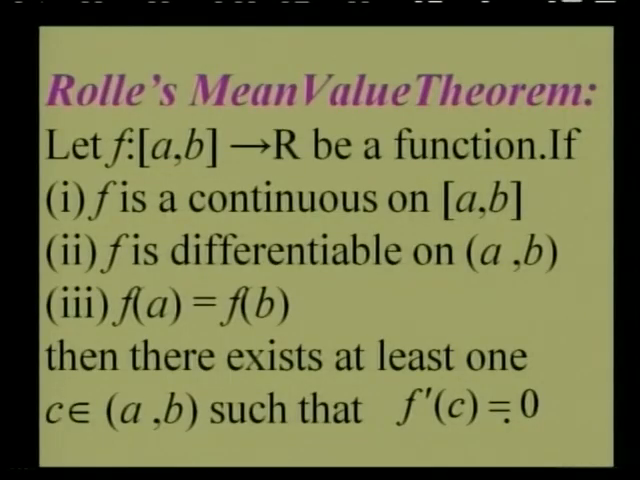Let us see the statement of Rolle's theorem. Let f from closed interval [a, b] to R be a function. If f is continuous on closed interval [a, b], it is differentiable on open interval (a, b), and if f(a) is equal to f(b), these three conditions are satisfied, then there exists at least one constant c in the open interval (a, b) such that f'(c) is equal to 0. This is Rolle's theorem.